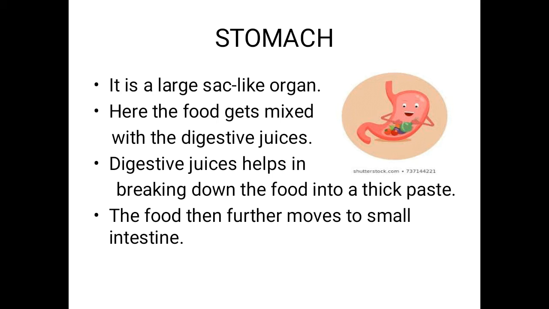With the help of those fluids, the food gets digested into a thick paste. What is happening inside the stomach? With the help of digestive fluids, the food gets digested into a thick paste and is then sent to the small intestine.